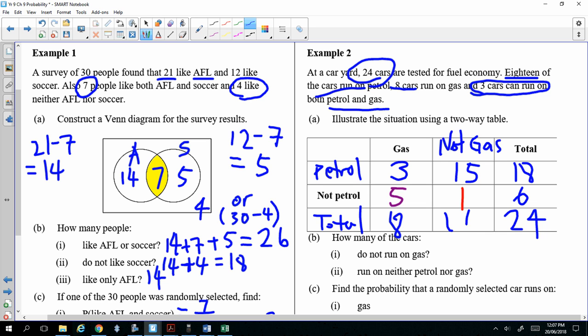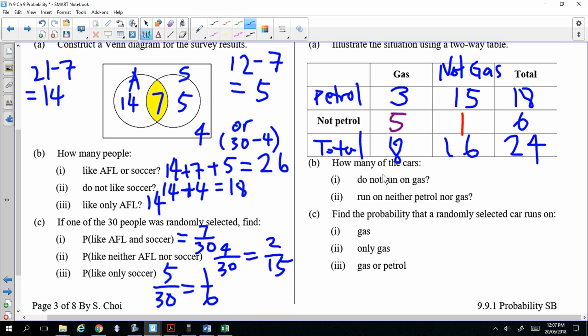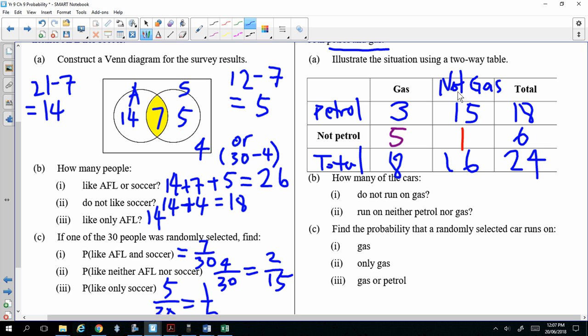Get the idea? Once you finish this table, doing the questions will be easy. How many of the cars do not run on gas? Not gas, you look at the not gas column: 16. So write 16. Run on neither petrol nor gas must be the 1. That's the special one.